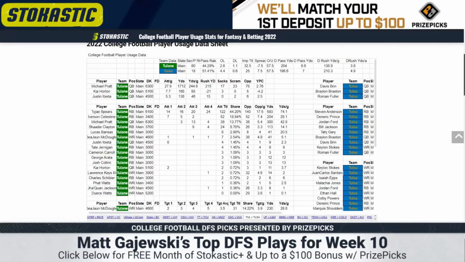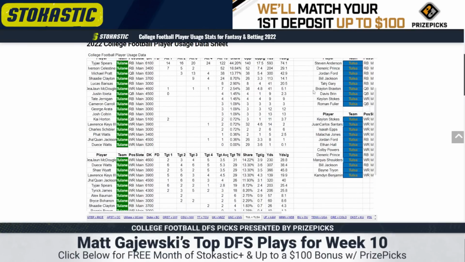At running back, we used to see a timeshare here, but it has fully become the Tajay Spears show, and this dude is awesome. 74 rush yards per game, 17.5 touches. He's eclipsed that in 3 straight games.